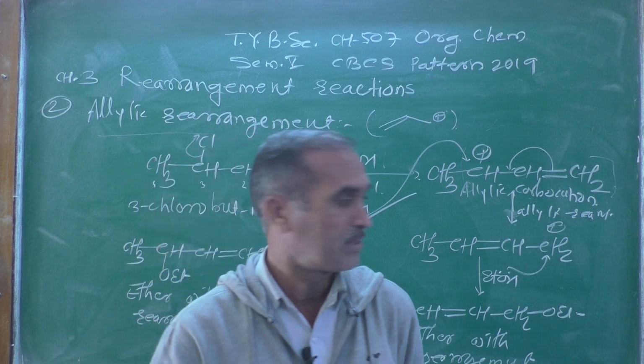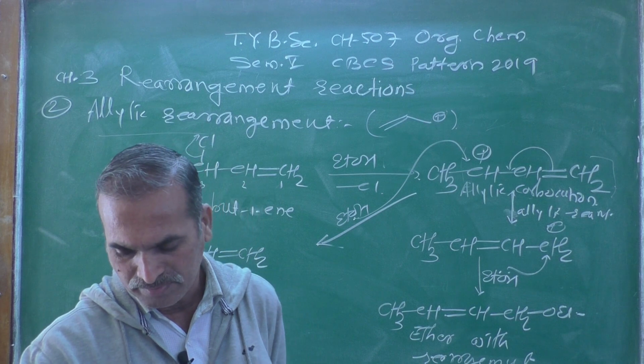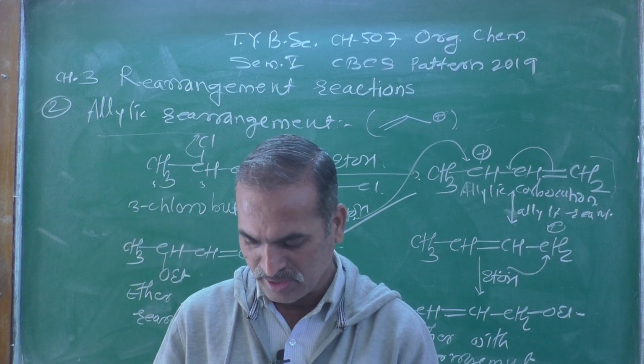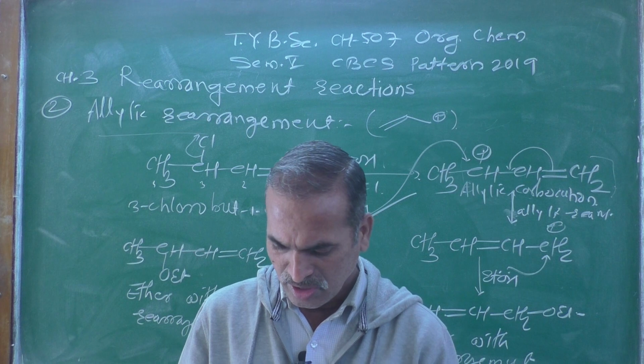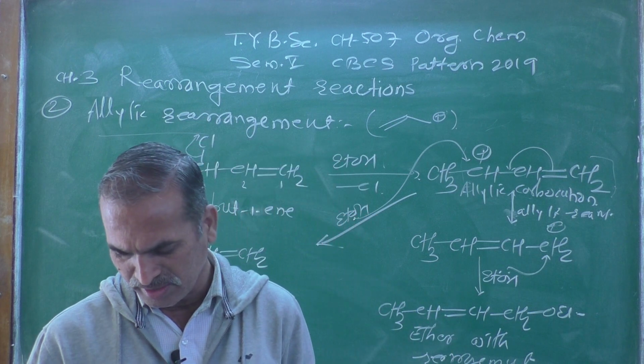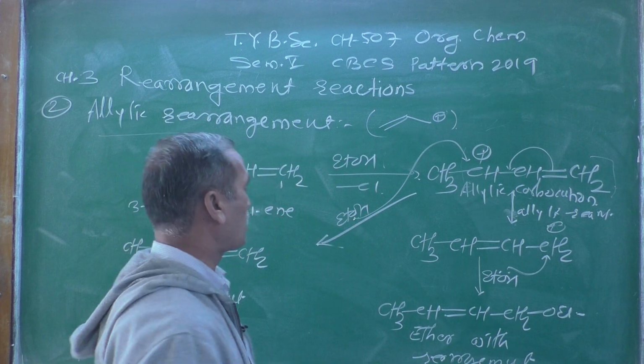Now move on to the next type, the third type of rearrangement reaction, which is carbocation rearrangements with change in carbon skeleton.